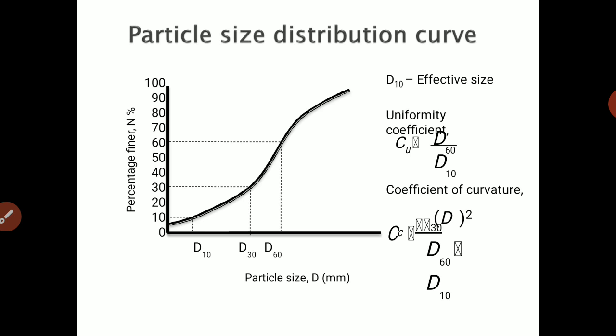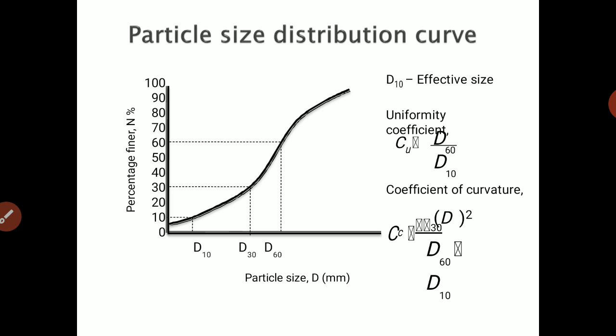So there is some limit specified by the IS code: the uniformity coefficient Cu must be greater than 4 for gravels, and for pure sand Cu must be greater than 6.